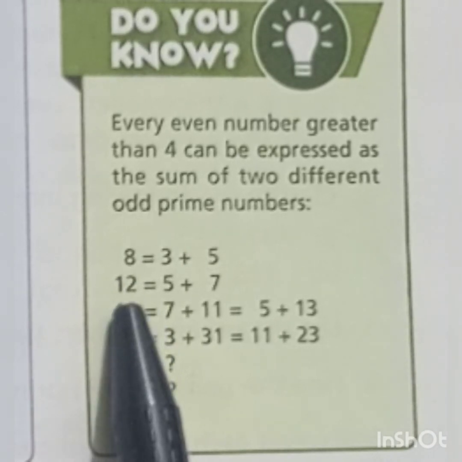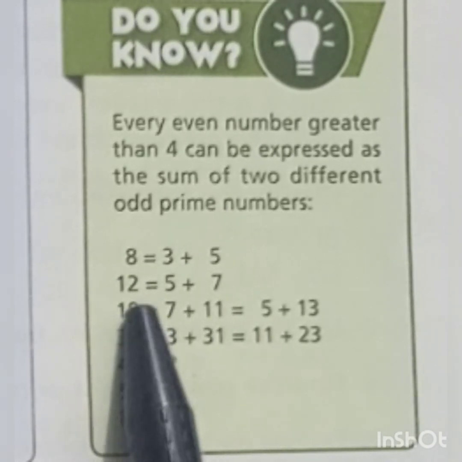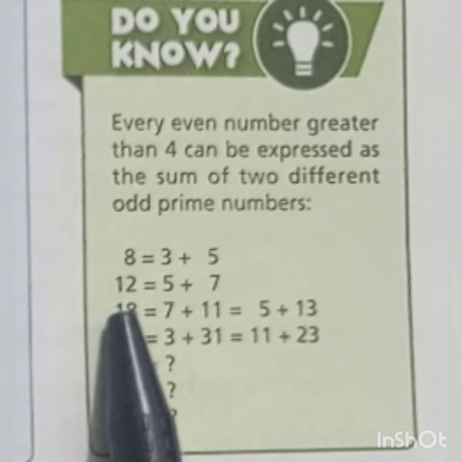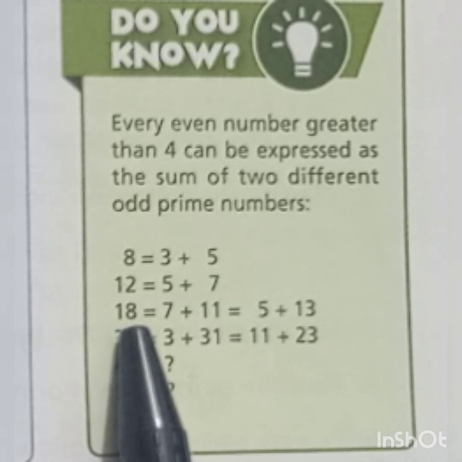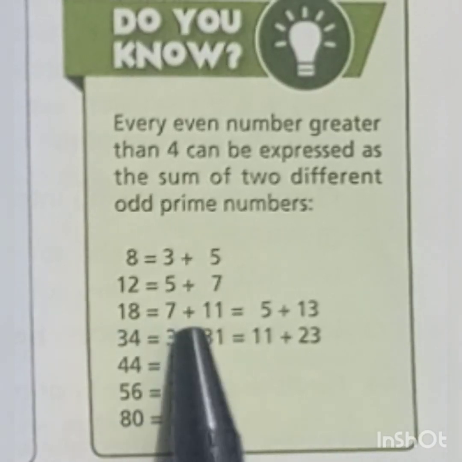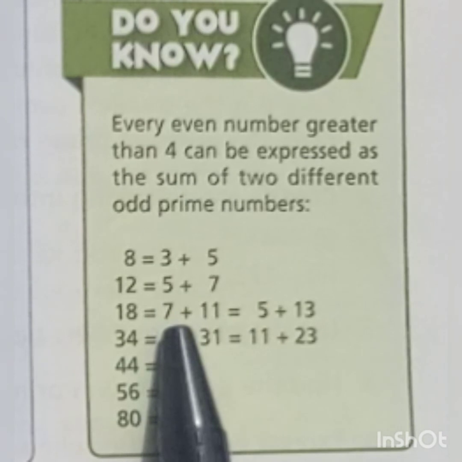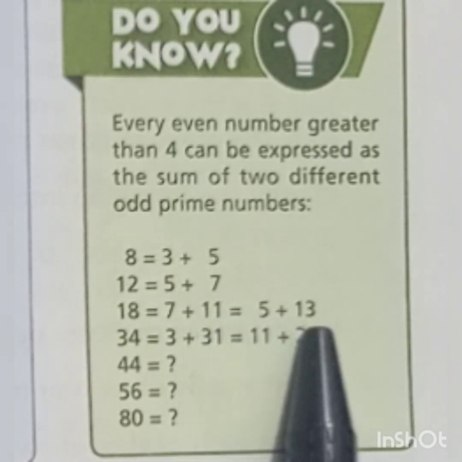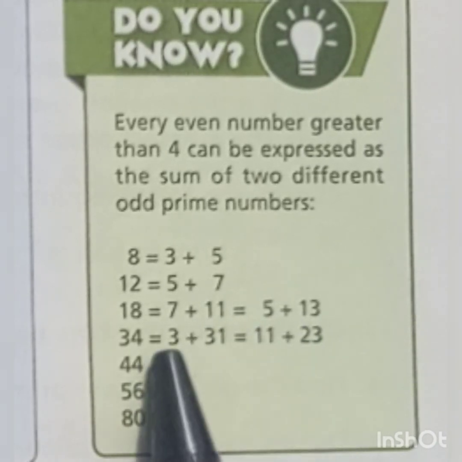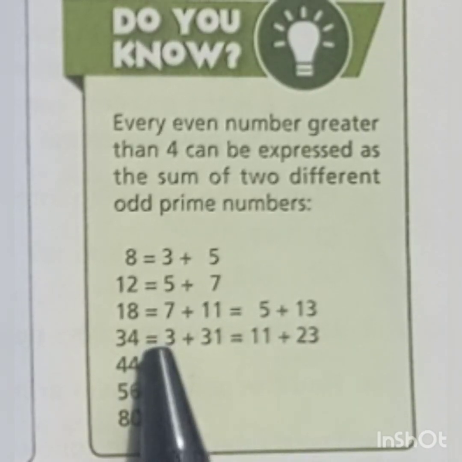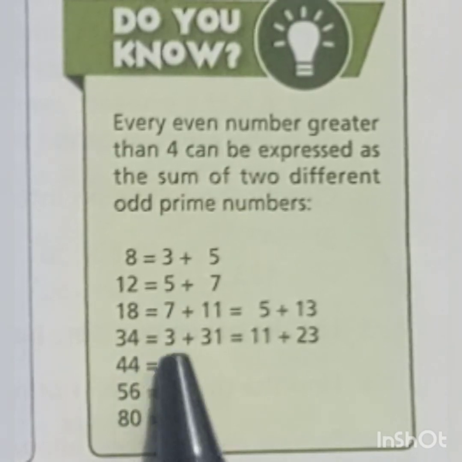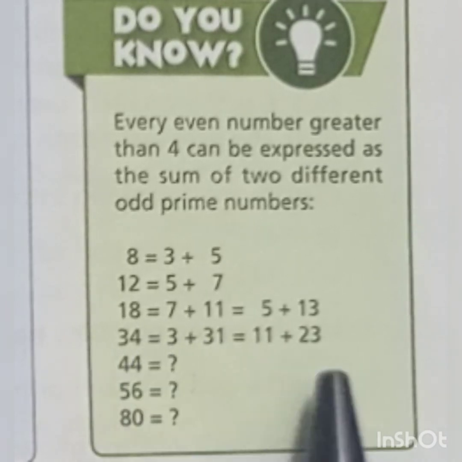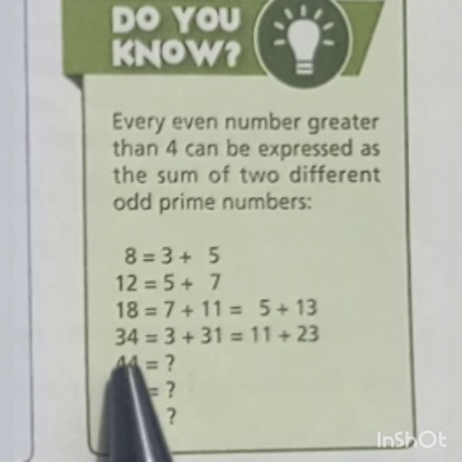Next example is 12. We can write 12 as the sum of the prime numbers 5 plus 7. Also 18: we can write it as the sum of two prime numbers, 7 plus 11, and also as 5 plus 13, which is equal to 18. And 34 we can write as 3 plus 31 and also 11 plus 23, as these are prime numbers and their sums will be equal to 34.